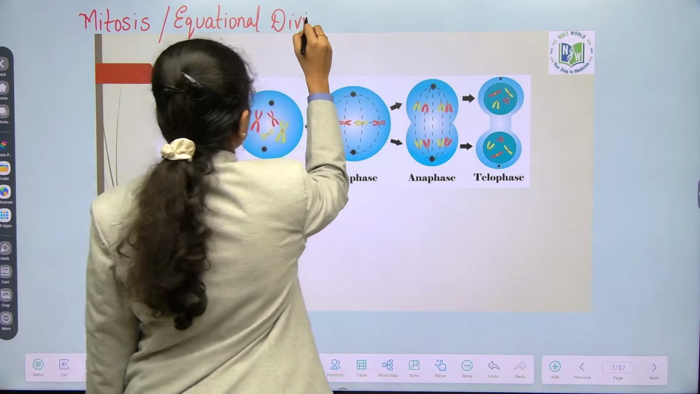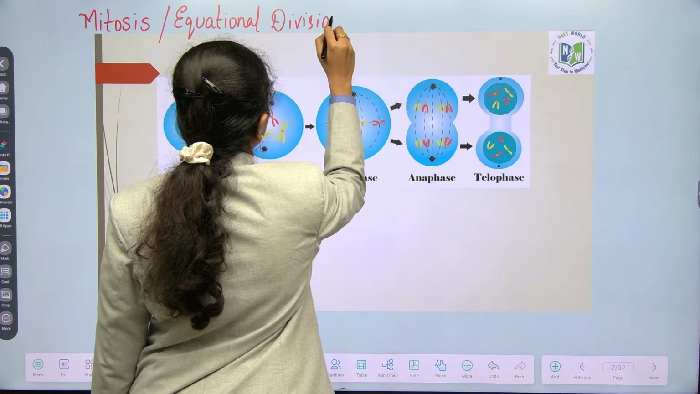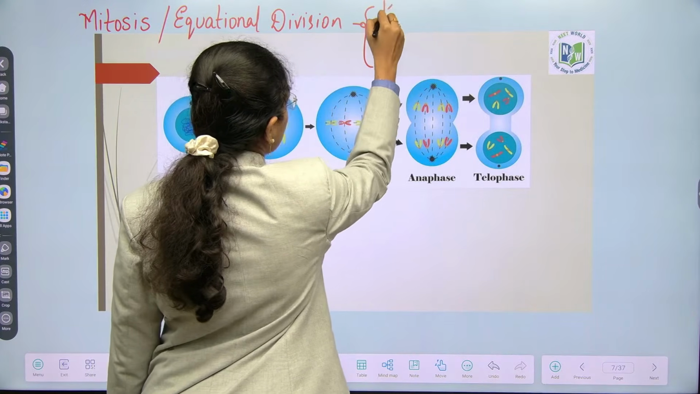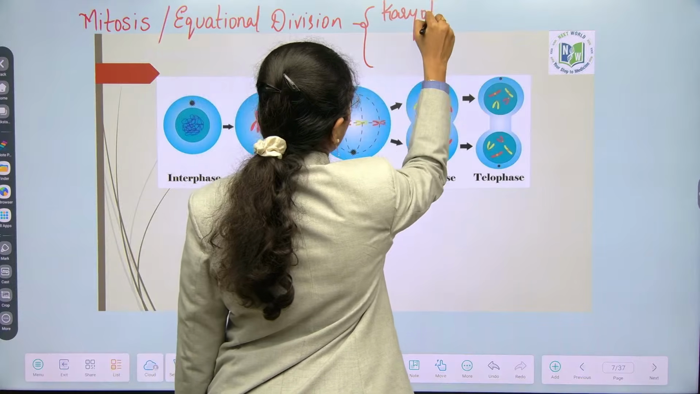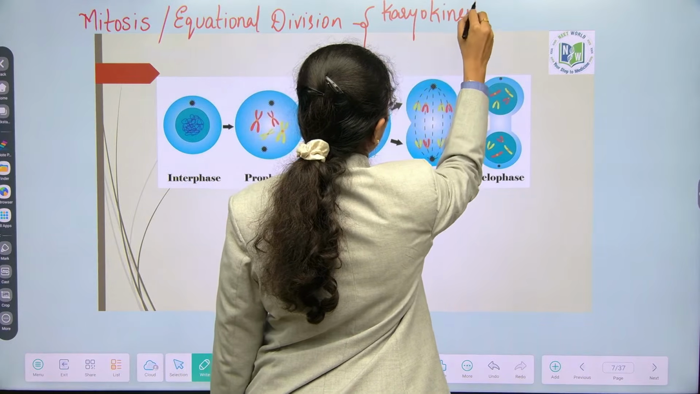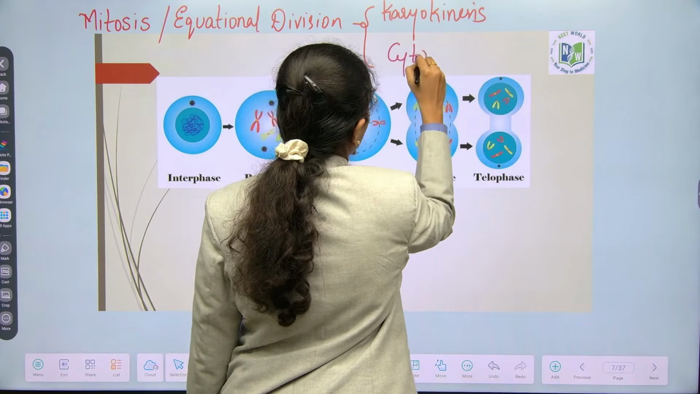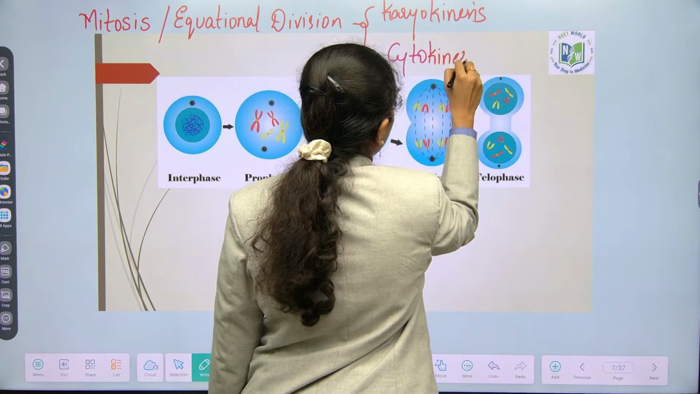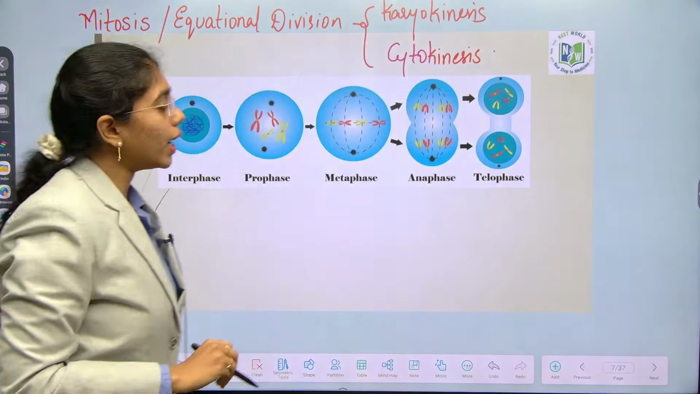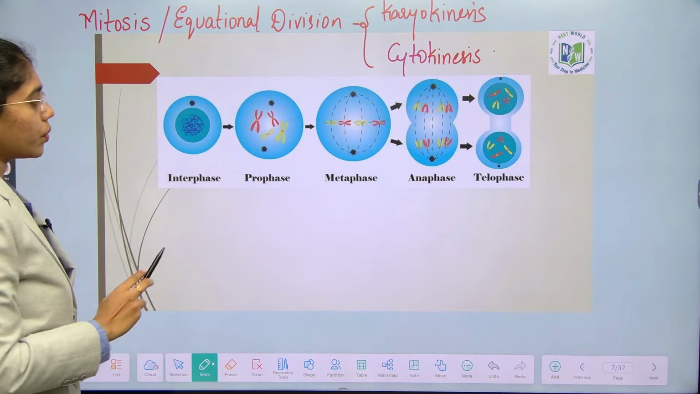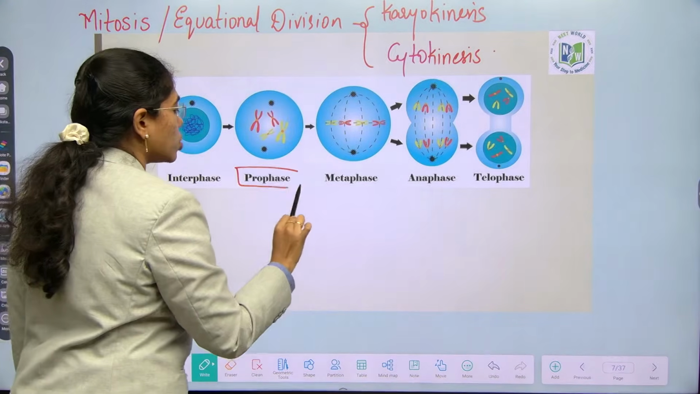Occurs in how many stages? Two. First what happens? And then? Fine, right. So, here if you see karyokinesis, first stage of karyokinesis is what?